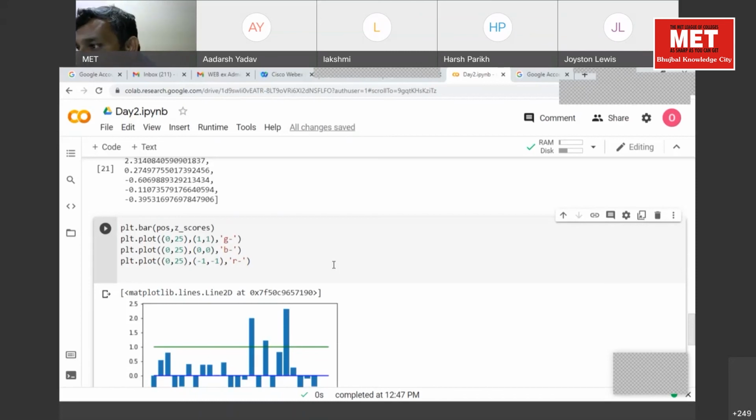When we compute it with the library, the standard deviation is a measure of the spread of the distribution, and the equation is the square root of the mean of the squared differences, that is, the square root of the mean of (x minus x bar) squared.